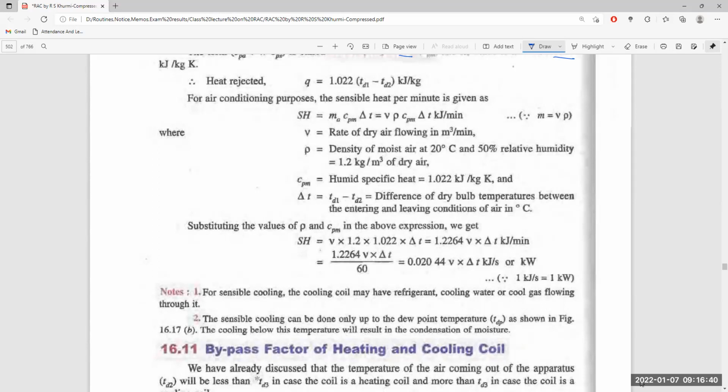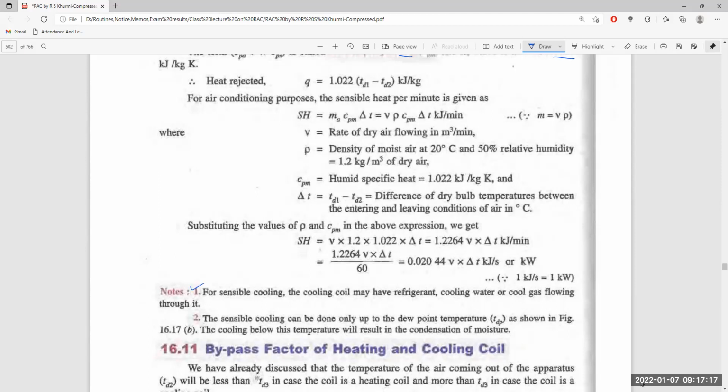Now, if you substitute rho as 1.2 kg per cubic meter and the specific heat as 1.022 kilojoule per kg degree Kelvin, where delta T is TD1 minus TD2, the difference of dry bulb temperature, then this equation will become 1.2264 mu multiplied by delta T, or 1.2264 mu multiplied by delta T divided by 60, as it was kilojoule per minute and now it became kilojoule per second, or kilowatt. 1 kilojoule per second is equal to 1 kilowatt.